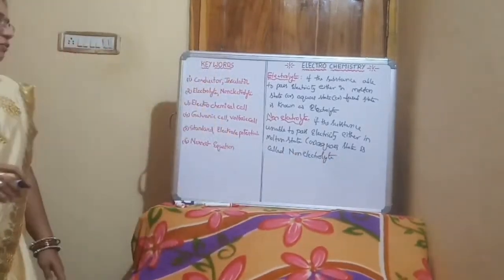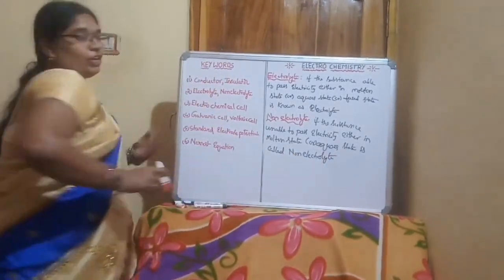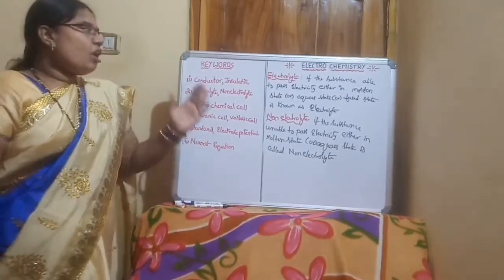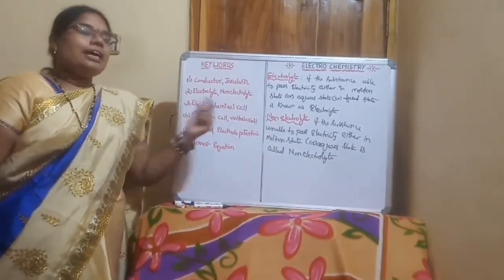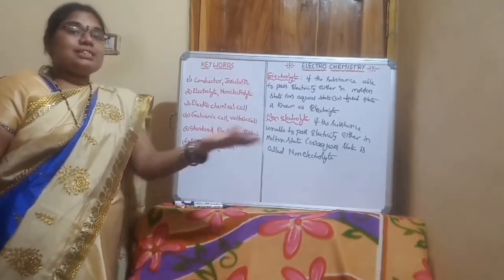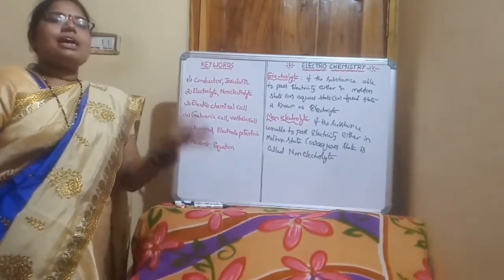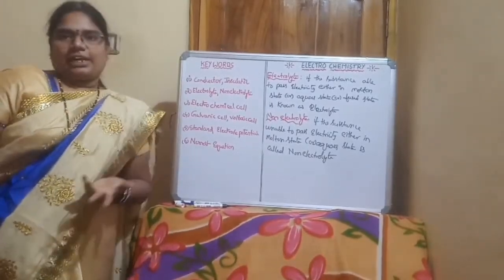What are examples of electrolytes? We know that electricity is nothing but the flow of ions. A substance which has ions is able to allow the passage of electricity.